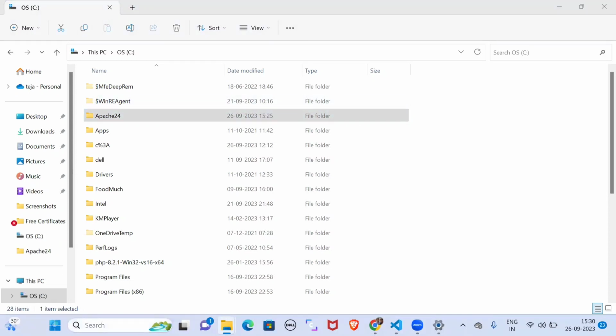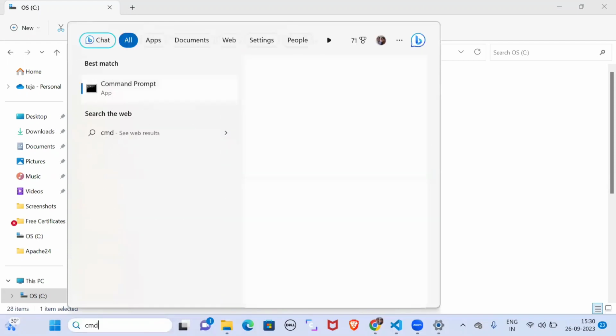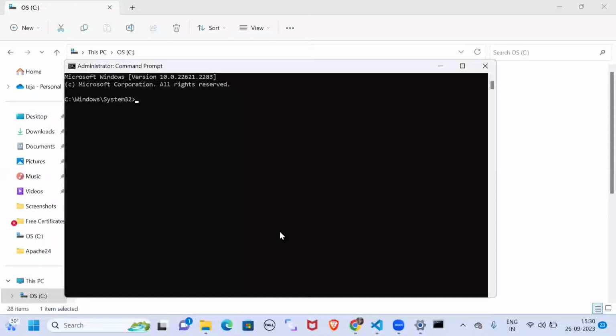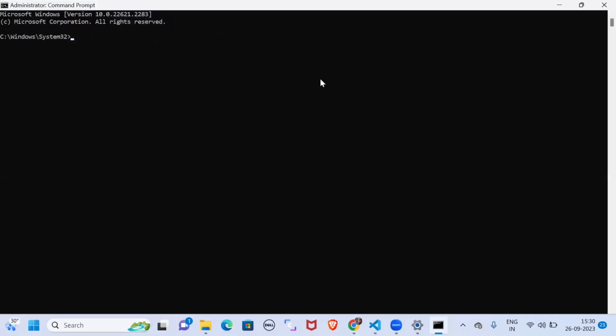So now just open command prompt, cmd, and run as administrator. So click on this. So here we can navigate our directory. So here we can change our directory to Apache 24. And then change directory to bin.